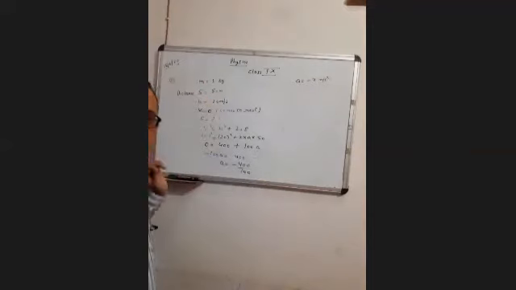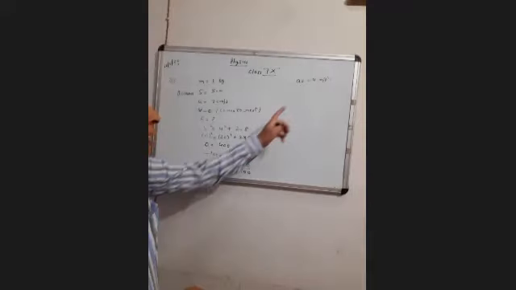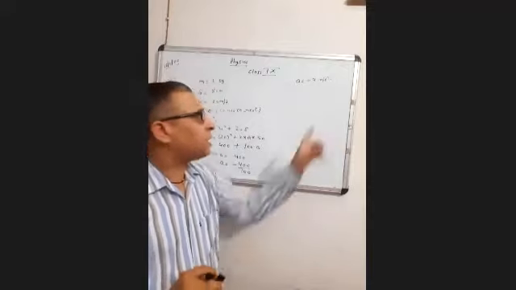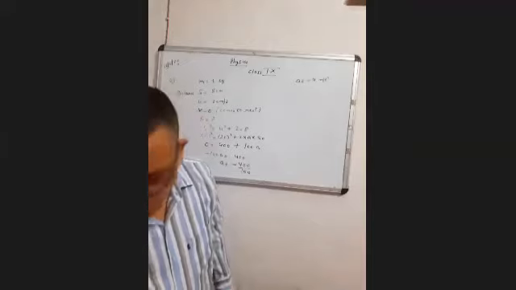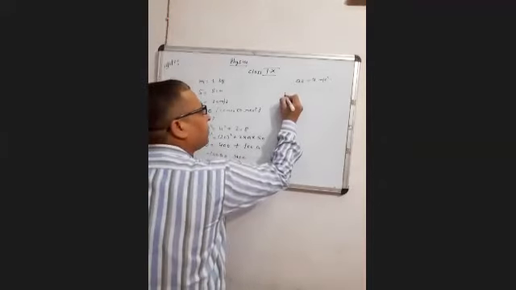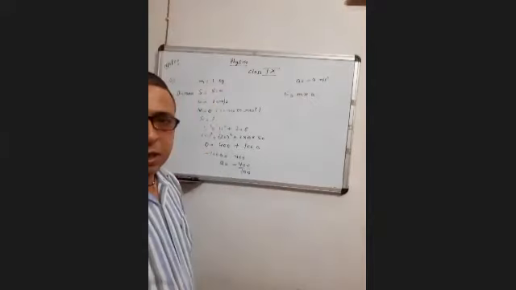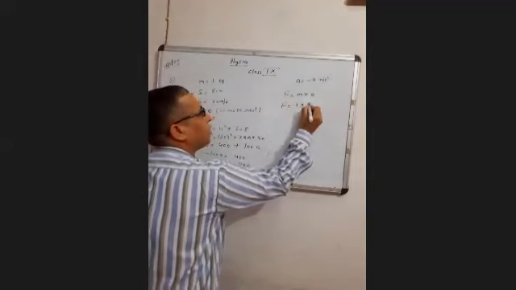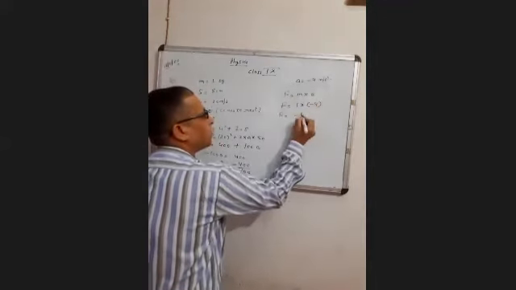If you remember, this minus sign gives you retardation. Clear? Retardation means acceleration now is in negative form. Now, according to the question, we have to find force. Again, M into A. Using the same relation, F is M into A. Putting the values, 1 multiplied by minus 4 will give you minus 4 Newton.